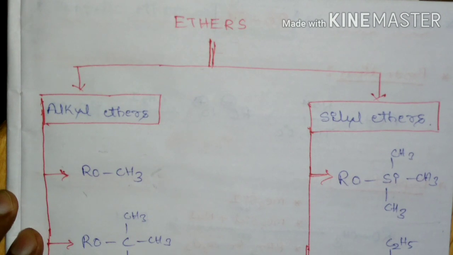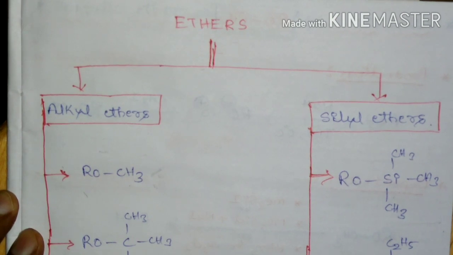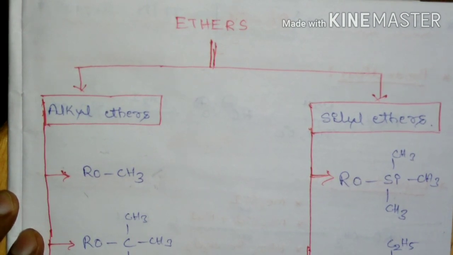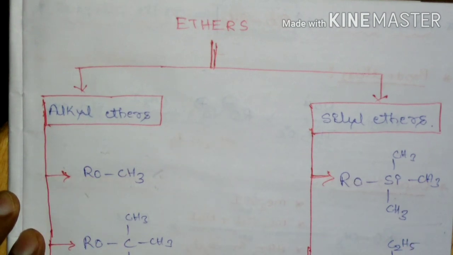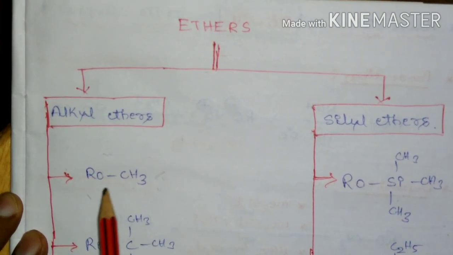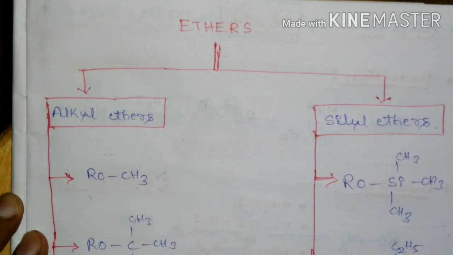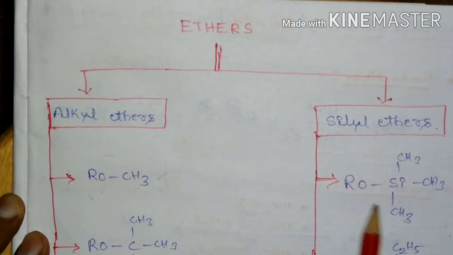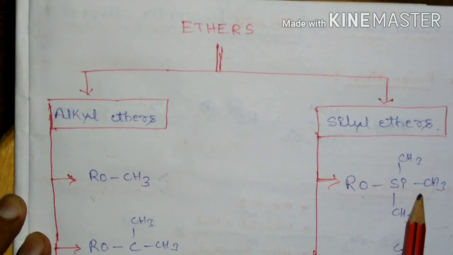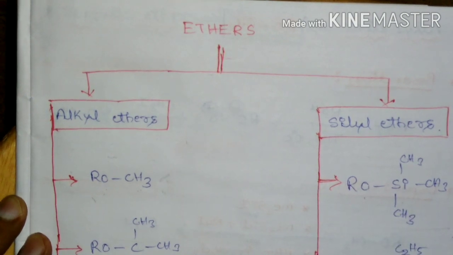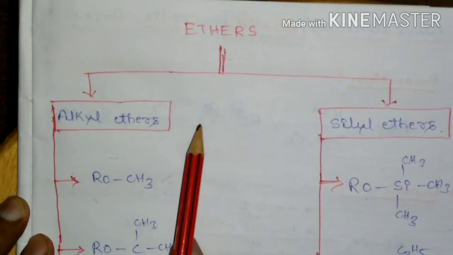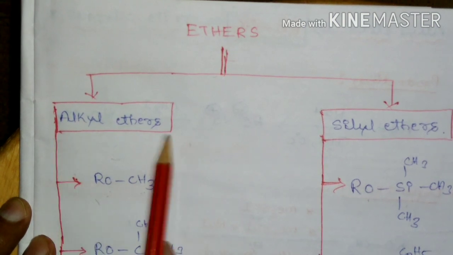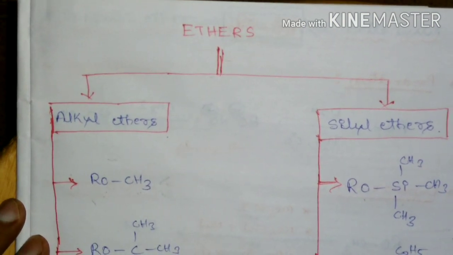Ethers can be categorized into two types, that is alkyl ethers or silyl ethers. The difference is, in alkyl ethers the oxygen atom is going to bind to the carbon, whereas in silyl ether the oxygen of alcohol is going to bind to the silicon. So that's why in ethers we have two categories, that is alkyl ethers and silyl ethers.